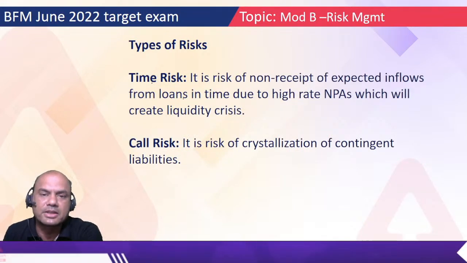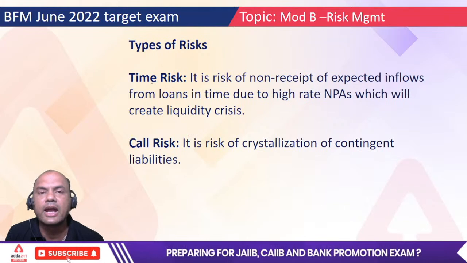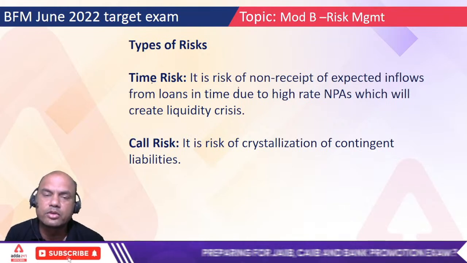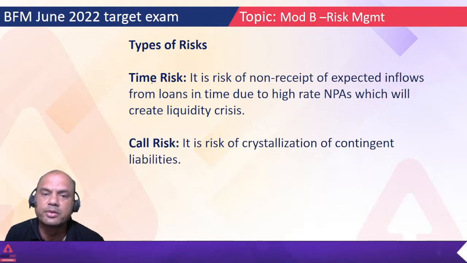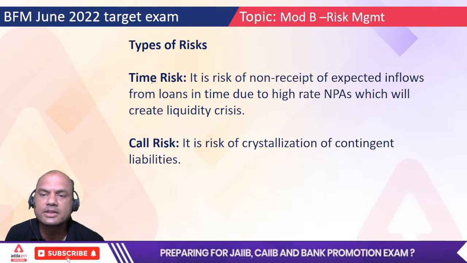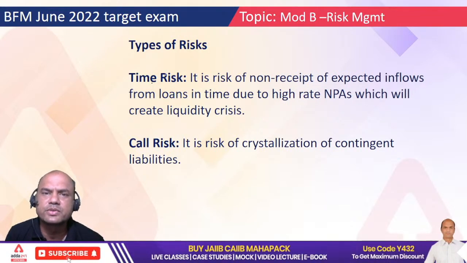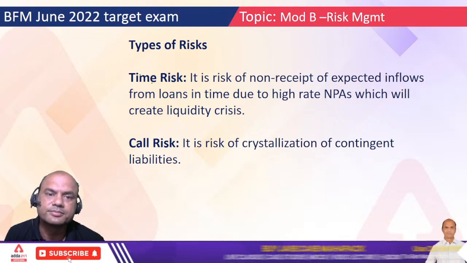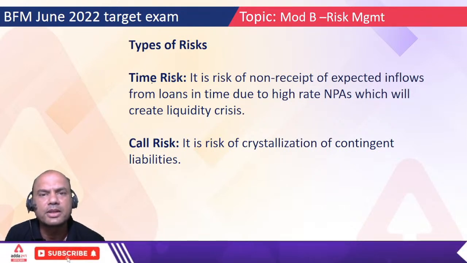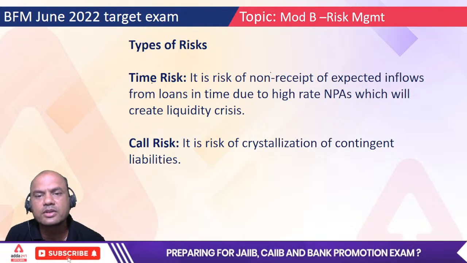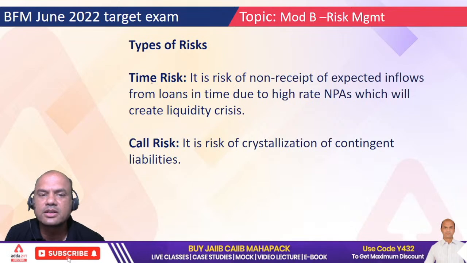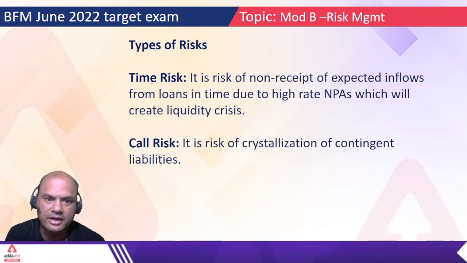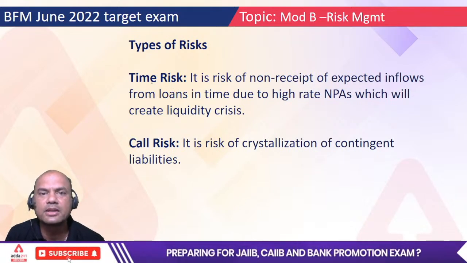Second type is time risk. So time risk means what? At the required time, if I am not having those funds, then it's a problem. It's a risk of non-receipt of expected inflows from loans in time due to high NPA rates, which will create a liquidity crisis, right? In the COVID situation, there were huge NPAs. Why? Because people were not able to repay their loans, EMIs, interest, everything. So that is basically non-timely receipt of inflows of cash, which can be through interest or through loans.